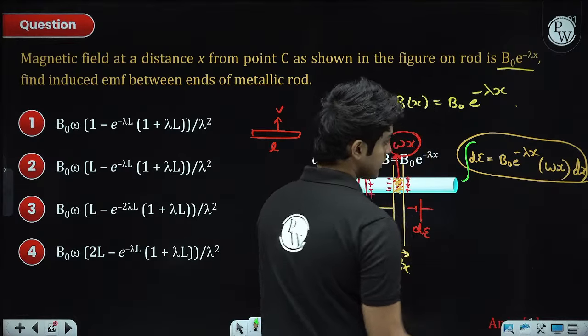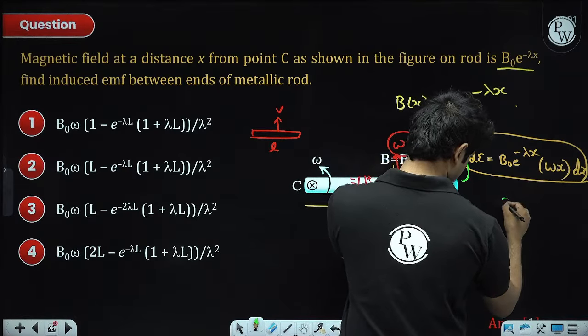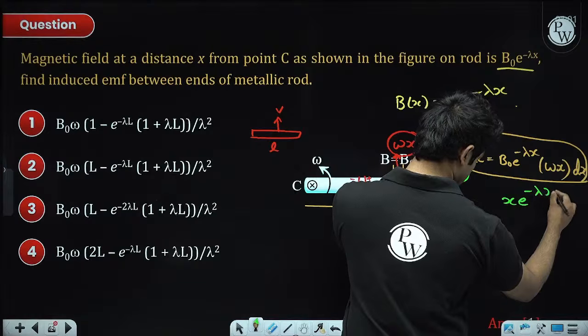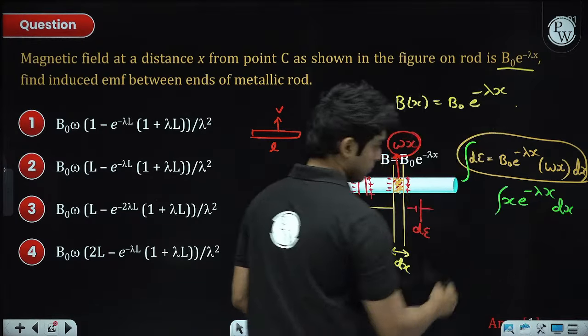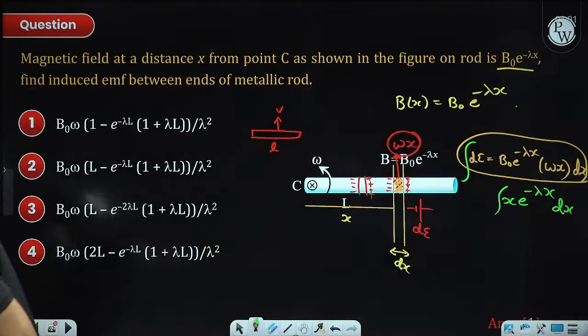Now this is an integral which involves x e to the power minus lambda x. For this you have to use integration by parts. Take the exponential as the second function. I will drink some water.